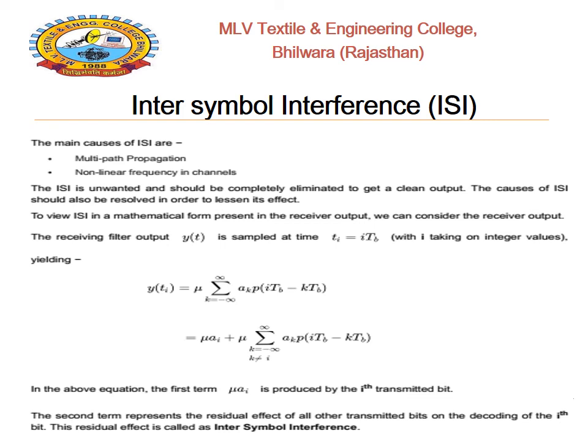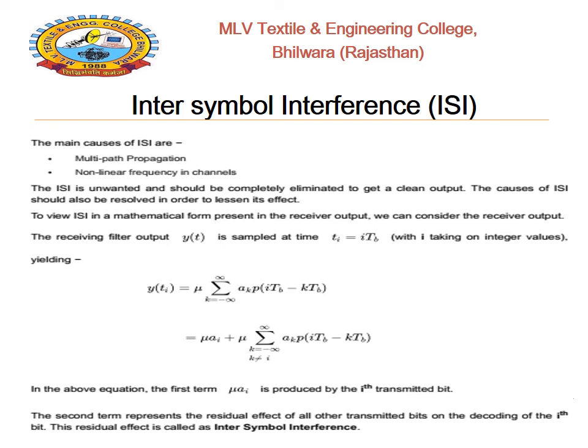The expression is y of Ti equals mu summation k equals minus infinity to infinity a_k p of (i TB minus k TB). The expression represents the sample formation of the given sequence, and when it is expanded, there are two terms: mu a_i plus mu into summation k equals minus infinity to plus infinity a_k p of (i TB minus k TB), where k is not equal to i.